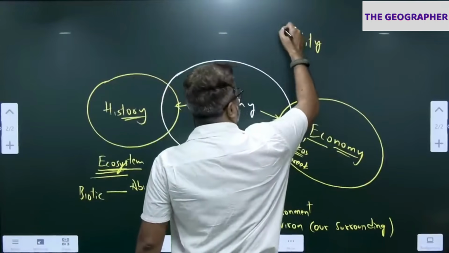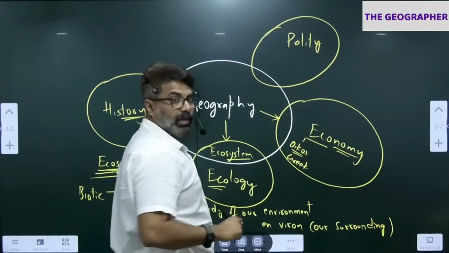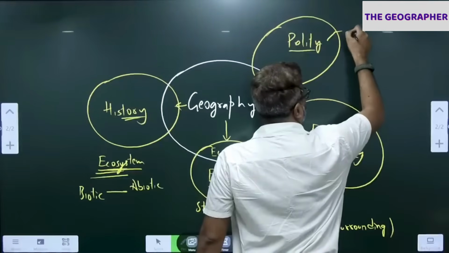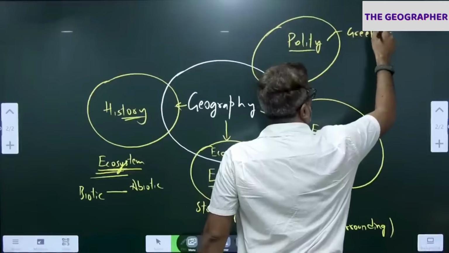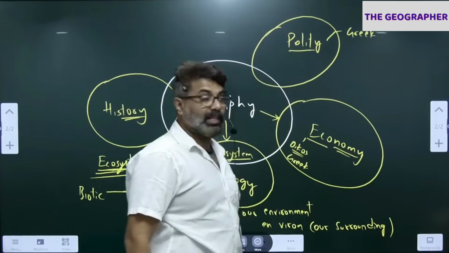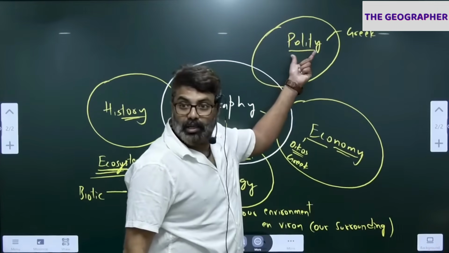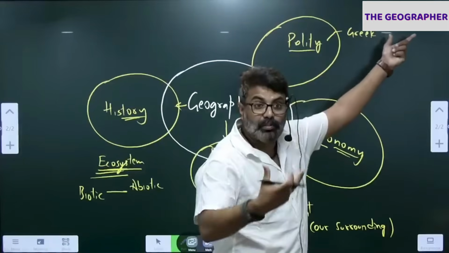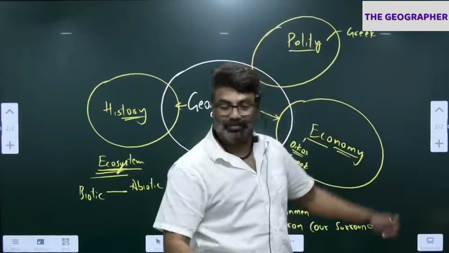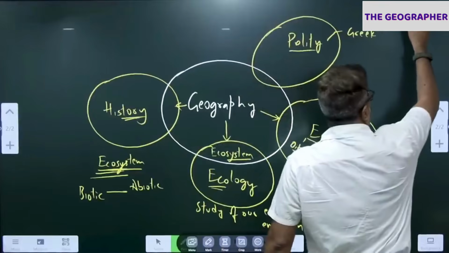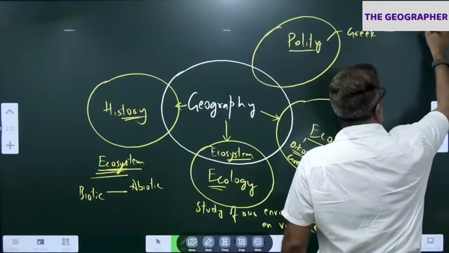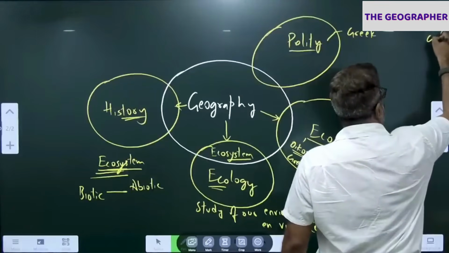All of you study polity? Indian polity you study. So the word polity comes from the Greek word polis. Have you heard of the word polis? P-O-L-I-S. What does polis mean? Metropolis, megalopolis. Polis means land, town. The word polis means land, town or a city.